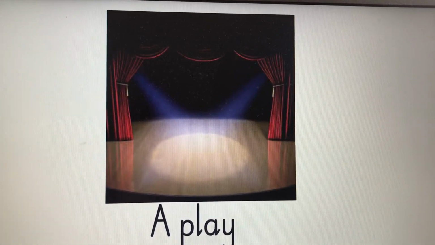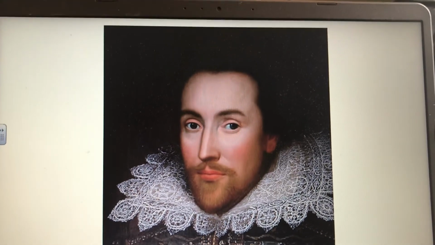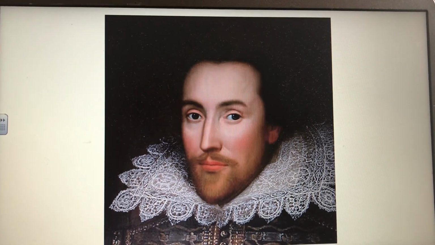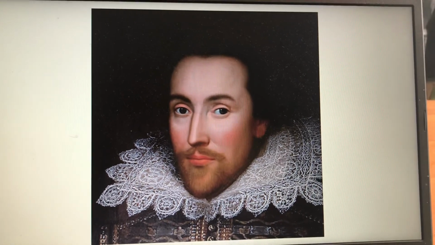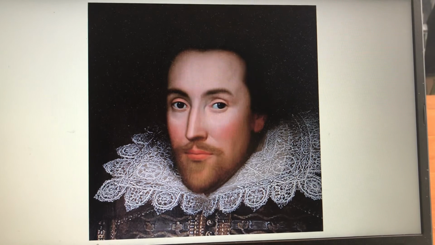It would be sad. And the last one isn't a word, it's a person. Do you remember his name? That's right, William Shakespeare. See if you can remember all those words this week. There's a lot to remember, but I think you can do it.